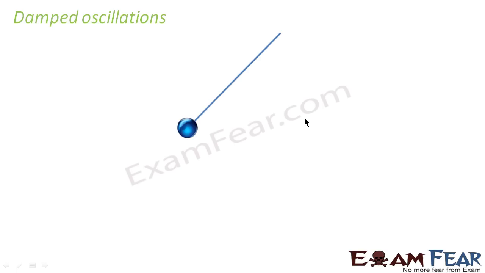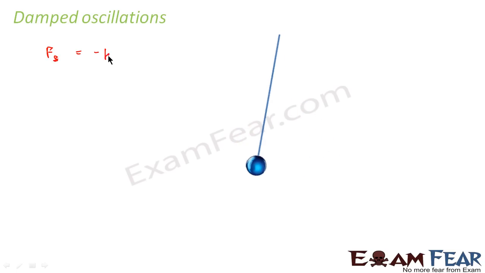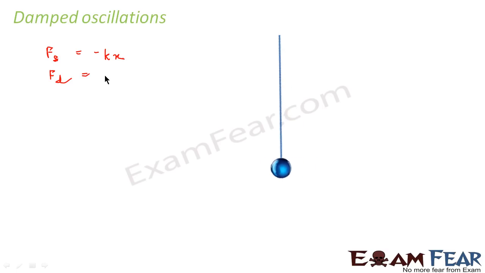Let us suppose you have this pendulum. You pull the mass to the extreme position and then leave it, so it starts oscillating. Now what are the forces acting on it? There is a restoring force which is, as usual, equal to minus kx, where x is the displacement. There is another, damping force, which is given by minus bv, where v is the velocity of the mass and b is the damping constant.